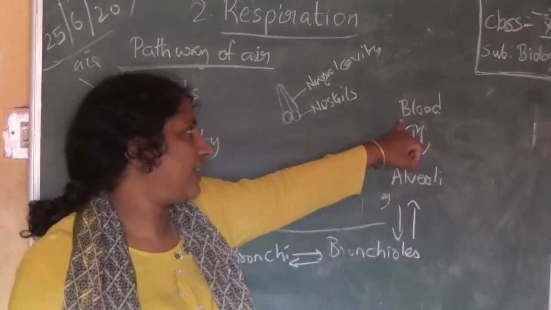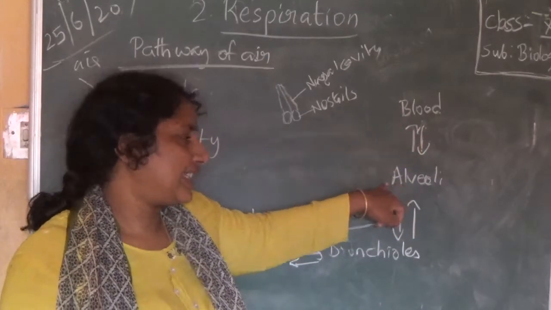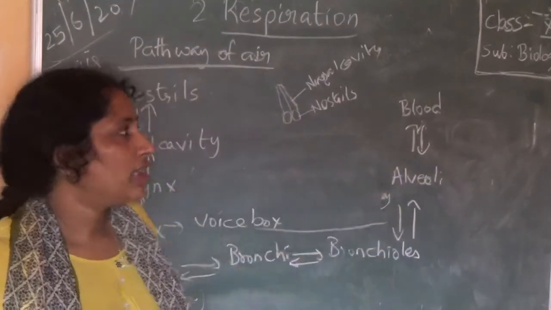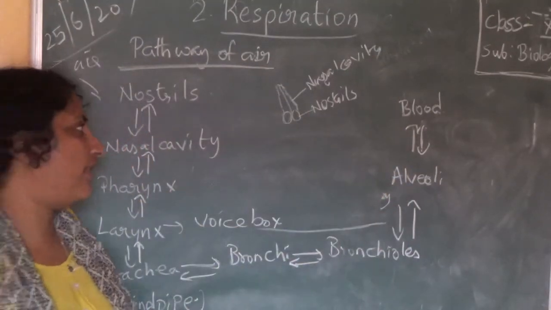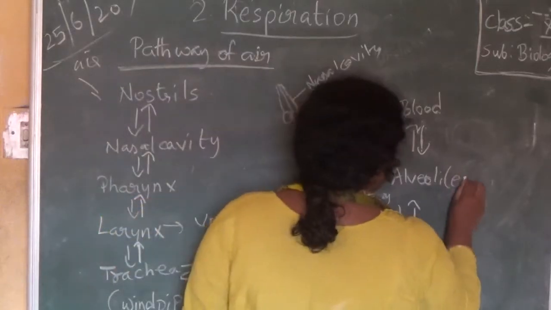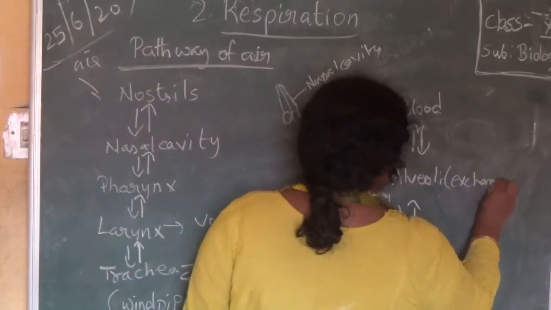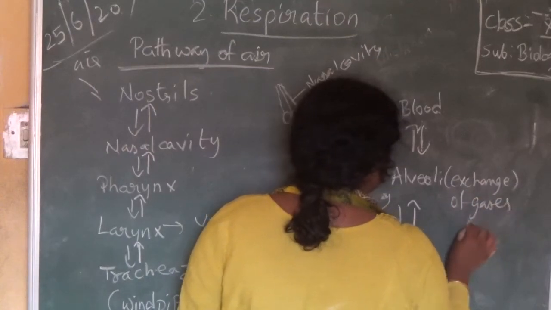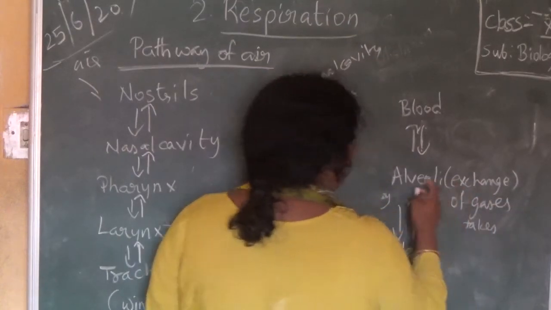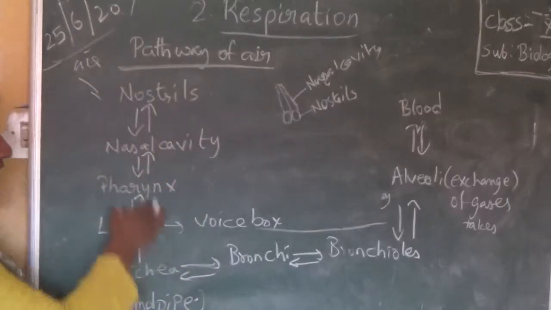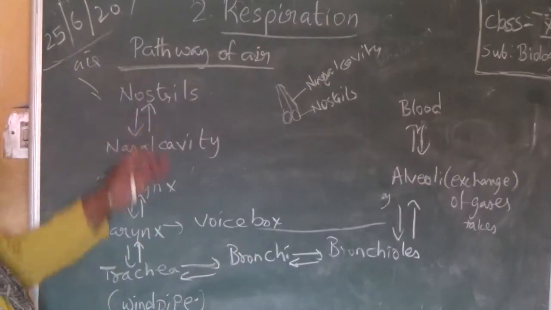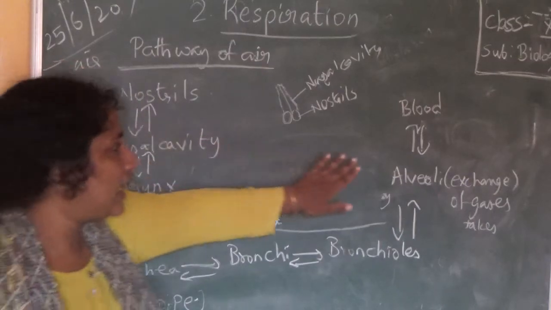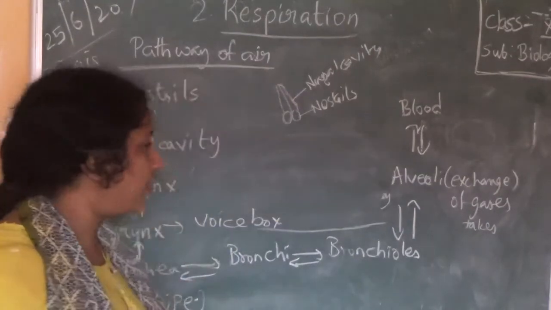The oxygen is given to the blood. The carbon dioxide is taken by alveoli. Okay, so exchange of gases. In alveoli, the exchange of gases takes place. Clear? So in this way, the pathway of air starts entering from nostrils and goes to blood in this pathway.